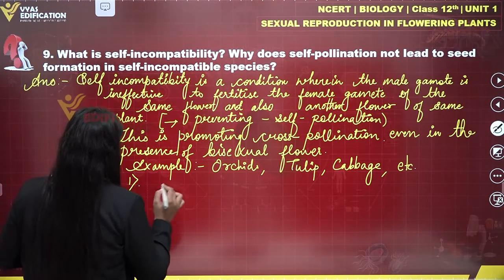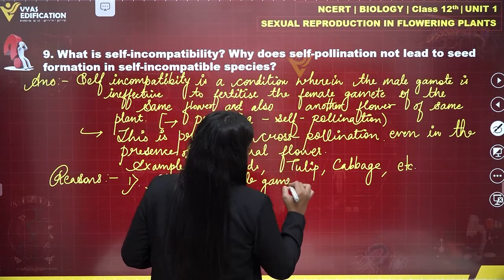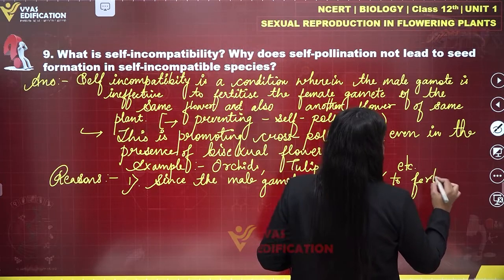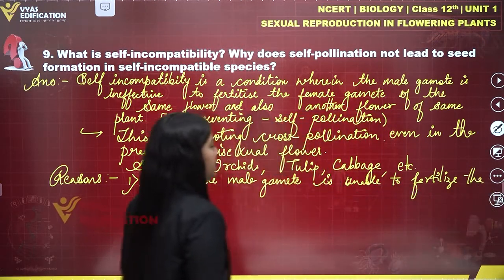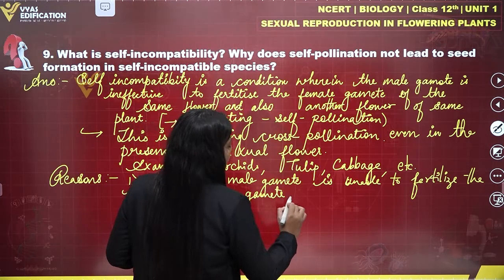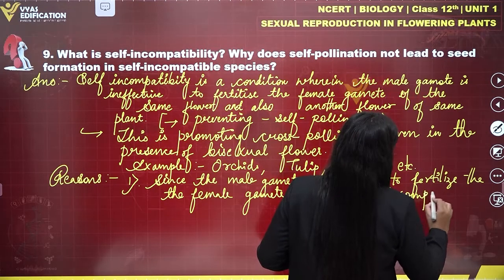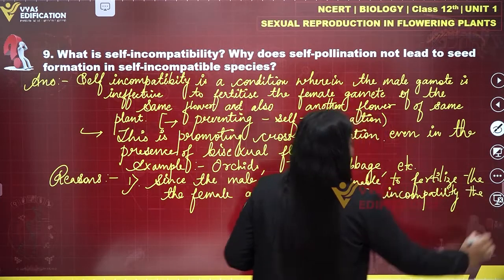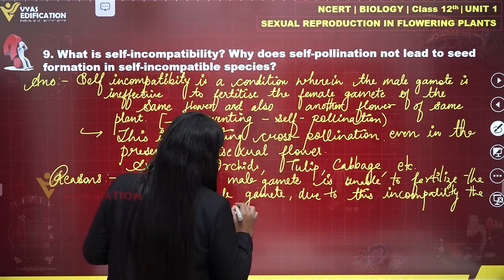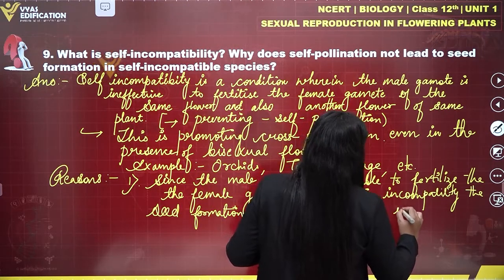Now we know that the first reason could be, since the male gamete is unable to fertilize the female gamete, due to this incompatibility, the seed formation in the same flower is inhibited.